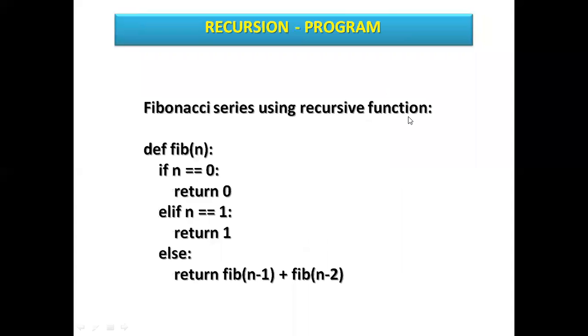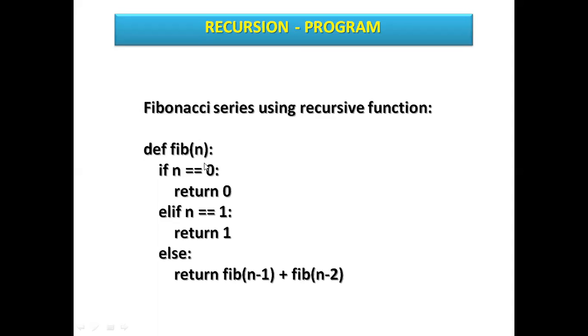So next program with recursion. This is a Fibonacci series. Fibonacci series means that the previous two numbers will be added and the next number will be generated. See here, using a recursive function, def is a keyword here. Fib, this is the Fibonacci series short name I have given here. N is a limit, and if n equal 0, what is the value of 0? Return 0. It will not move ahead, and it will terminate from here only if n becomes 0.